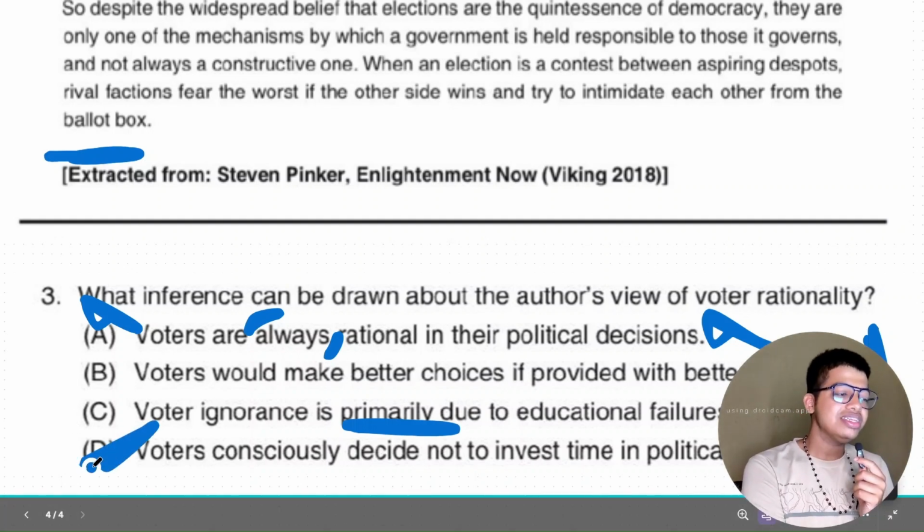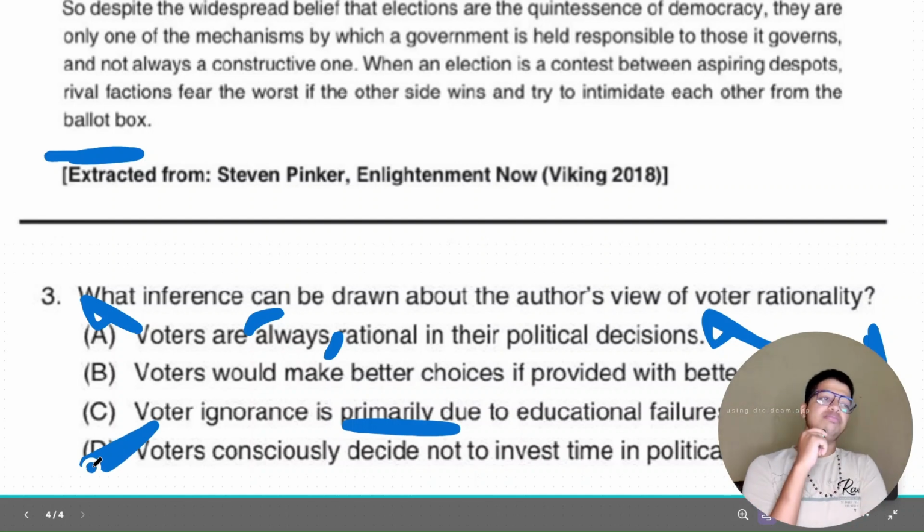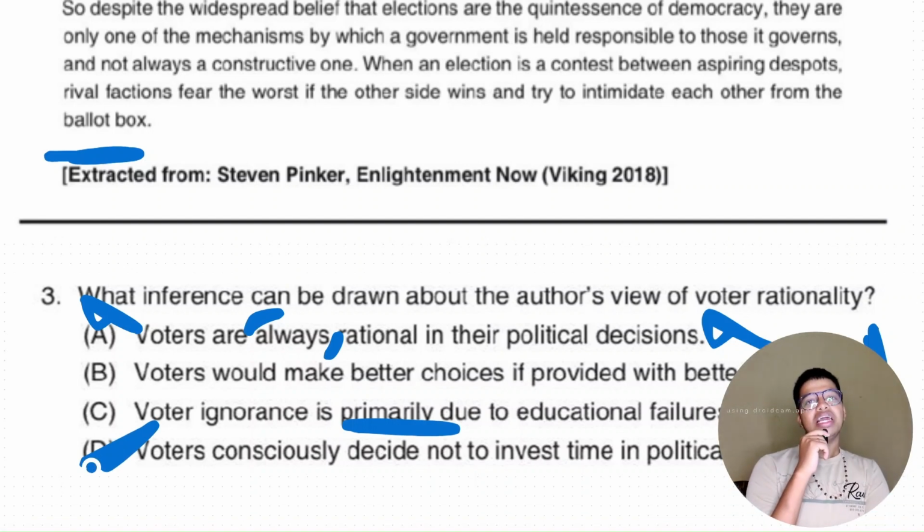This is something that I can actually infer from the passage we just discussed, that people have rightly pointed this out, that voting is just a method of self-expression and not a method in which you can hold the government accountable and everything.